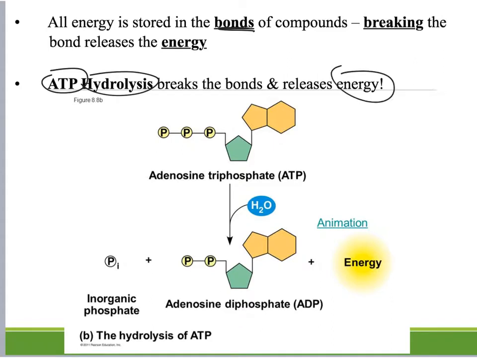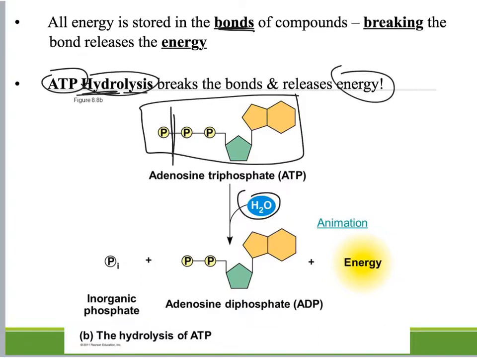So you can see here we have the whole molecule ATP, adenosine triphosphate. Water is put into the process, right? That's where we get hydro from, to lyse or break apart this phosphate bond here. So we get this phosphate that's now over on the side, and ADP is our product, which is adenosine diphosphate, because we only have two phosphates, and then energy is a product as well. So this is why we call ATP our cellular energy molecule, because it has energy stored in those bonds that can be released during cellular processes.